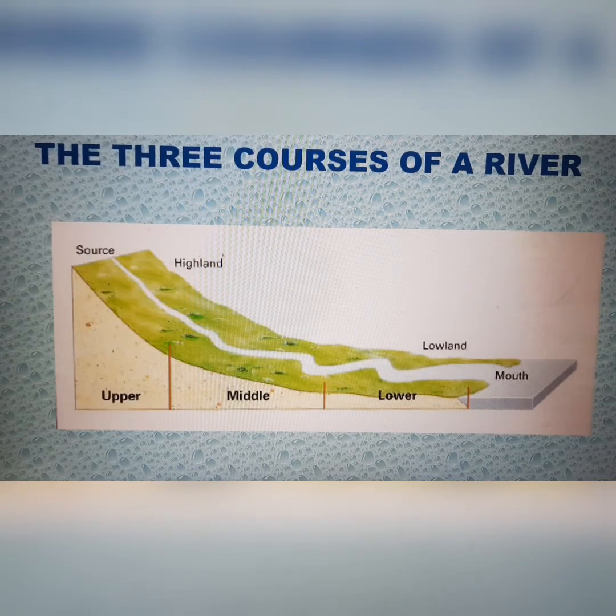And where did it get the material? It got the material through erosion. The river finally, at its mouth, forms a delta or an estuary and meets a sea or a lake.